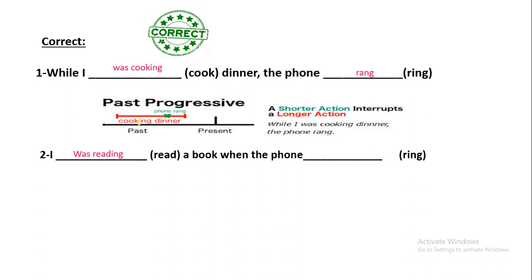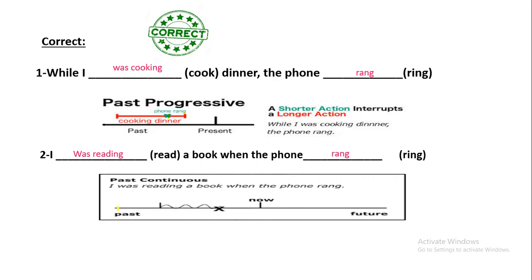Let's look at the second one. Rang is a shorter one, so it should be in the past simple. Here we have the same idea as the first sentence, a longer action and a shorter one. The longer action is in the past continuous. The shorter one is in the past simple.